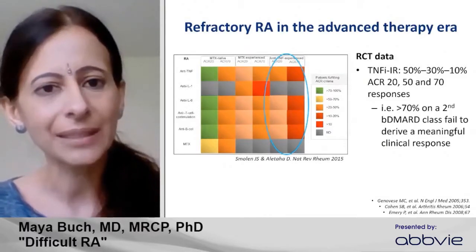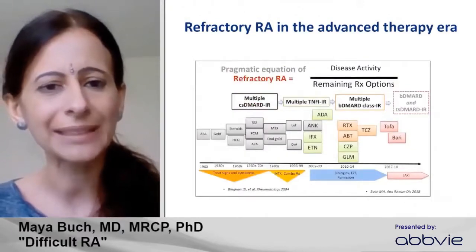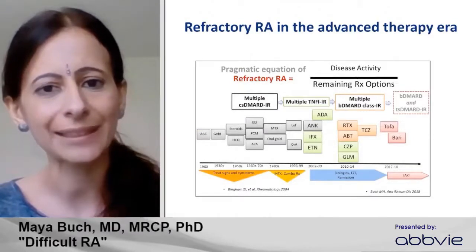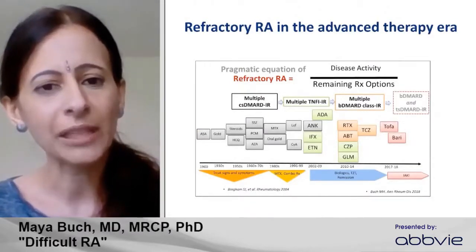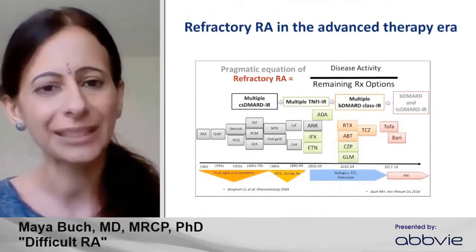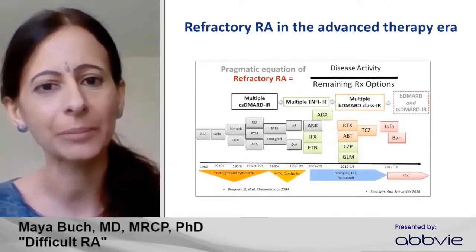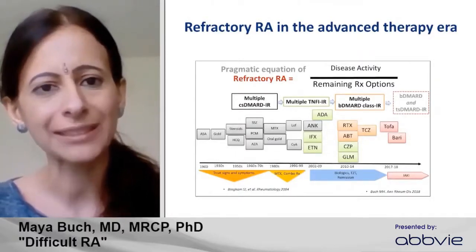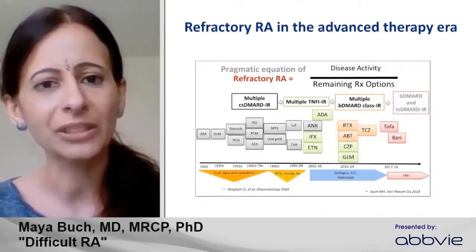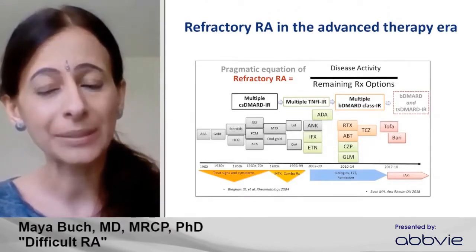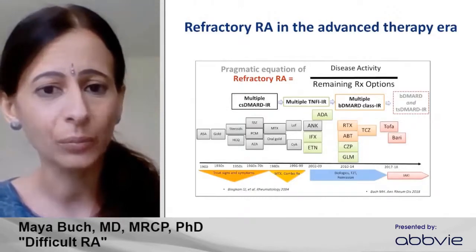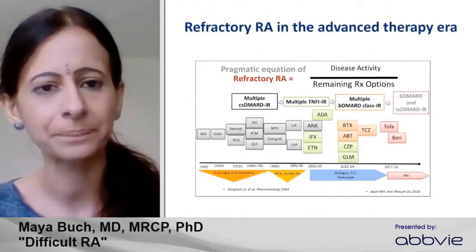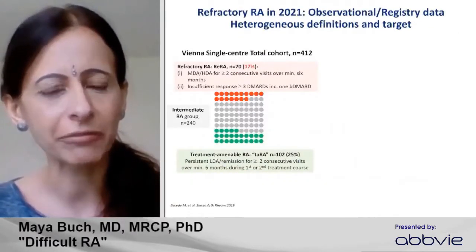But if we extend this concept, this next slide really is to illustrate how the emergence of new biologic and now targeted synthetic therapies means that the kind of patient we meet that's refractory continues to evolve as treatment options have become available. And so on a pragmatic level, we understand refractory disease perhaps to be persistent, continued disease activity with limited remaining treatment options. And so we are certainly aware that some patients progress across these different treatments. So how much of a burden is refractory disease?